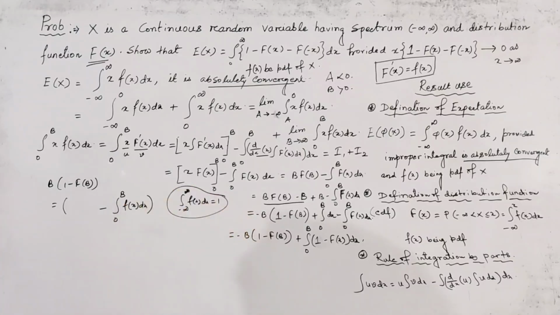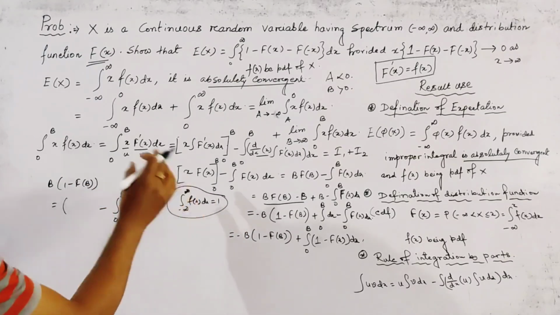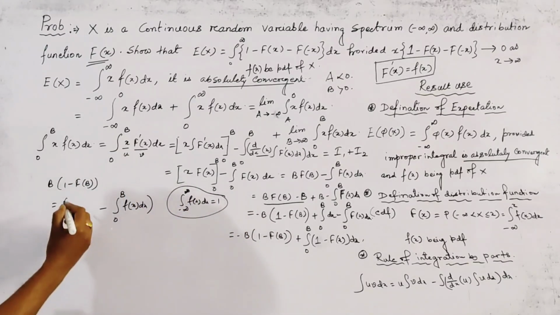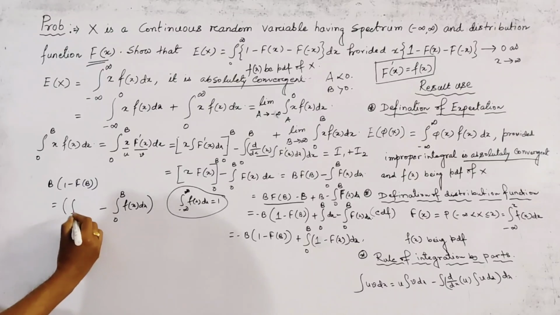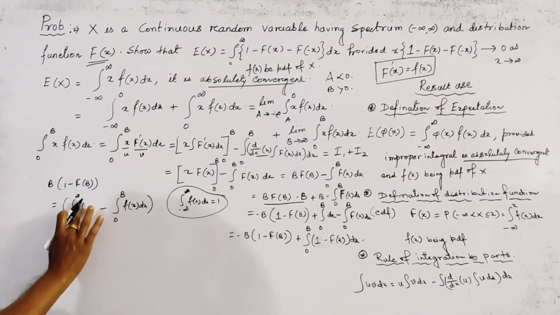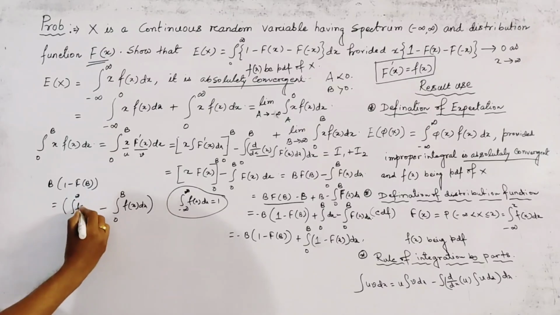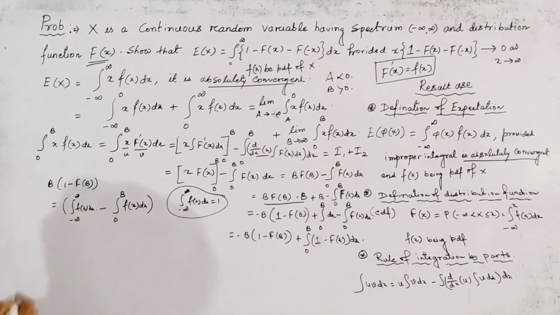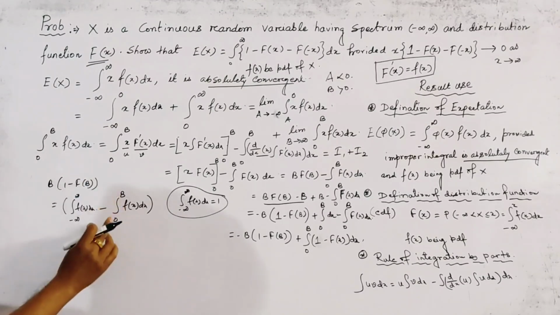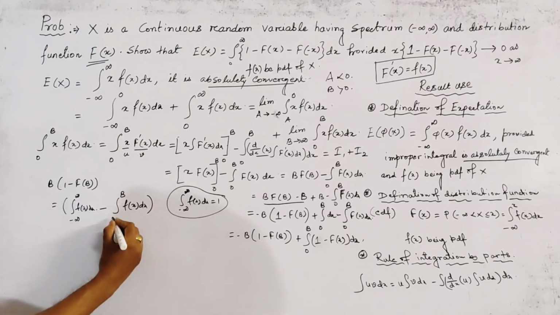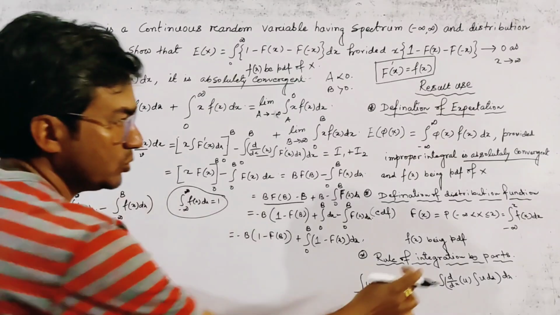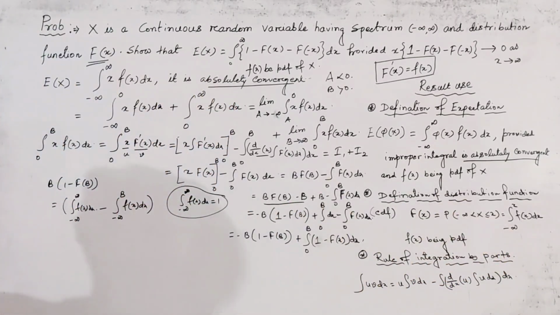This is a very easy and popular result of probability. And we write this is 0 to b, this is not 0 to b, by definition this is minus infinity to b. We use this result there.